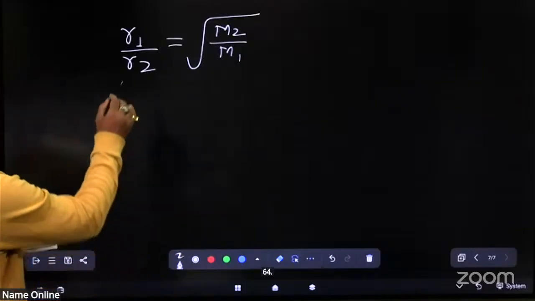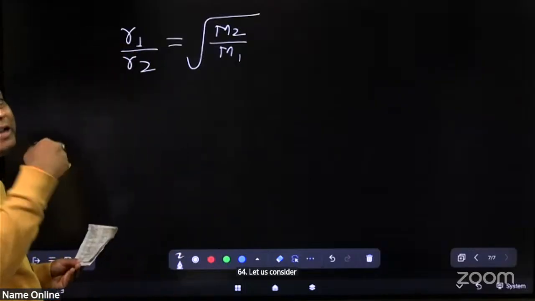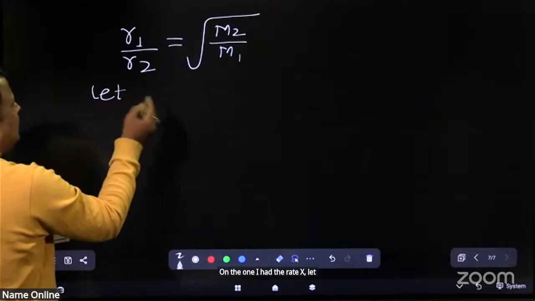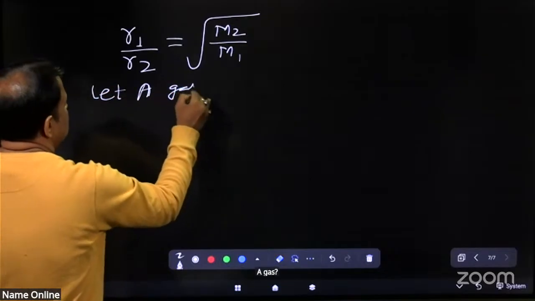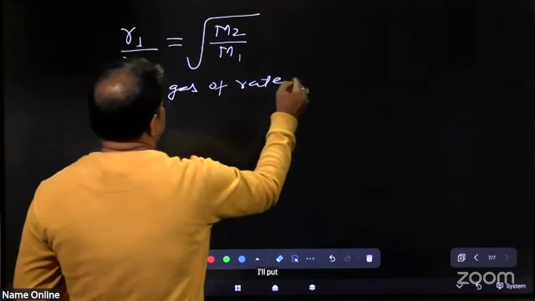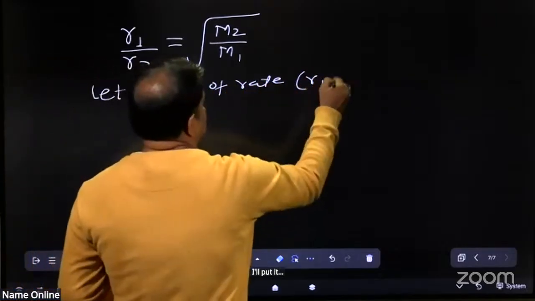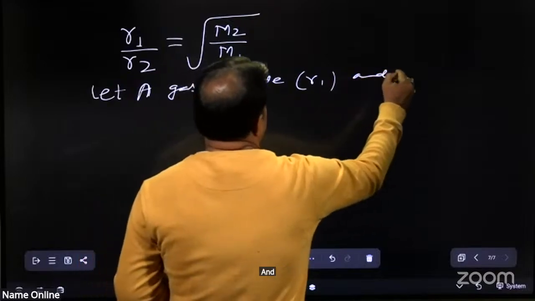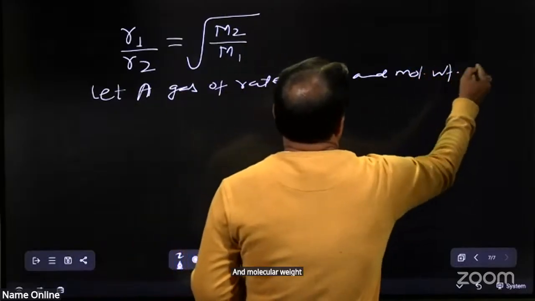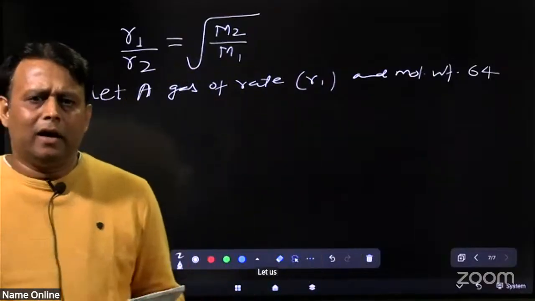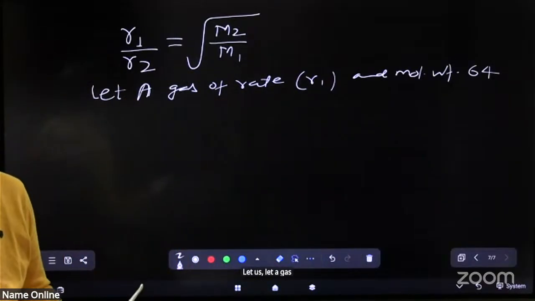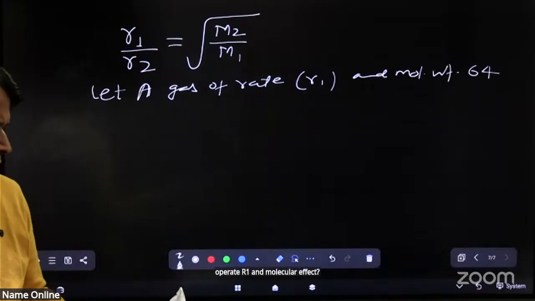Let us consider a gas of rate R1 and molecular weight 64.